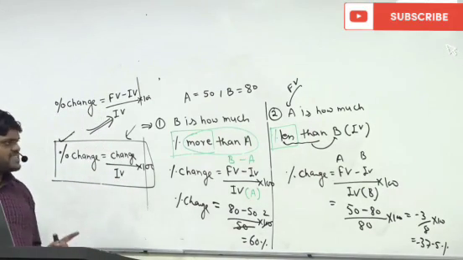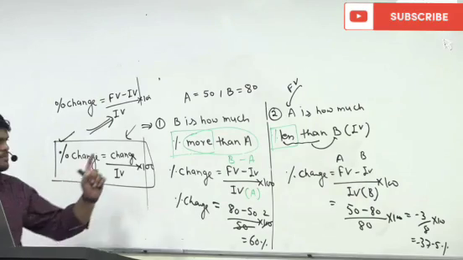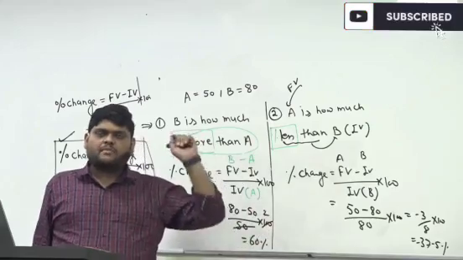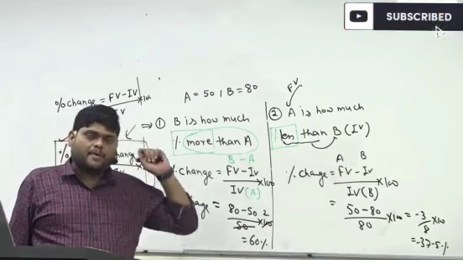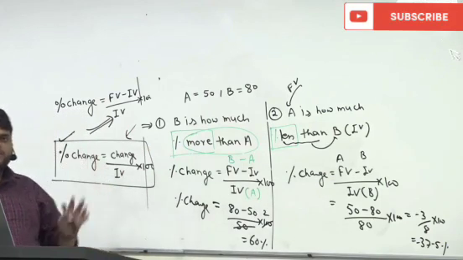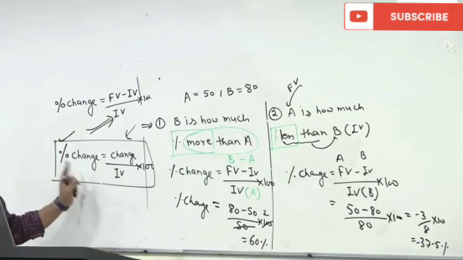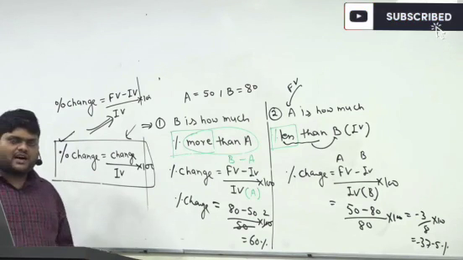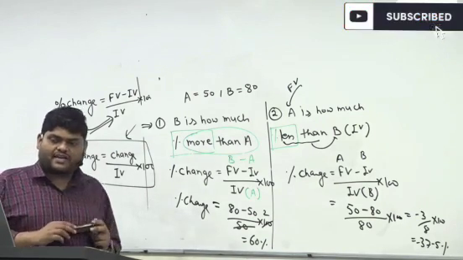So always understand, whenever they are asking percent of more, percent of less, percent of increment, percent of decrement, percent of profit, percent of loss, percent of discount, the first thing which comes to your mind is percent of change. And as soon as percent of change comes, two things you have to find.